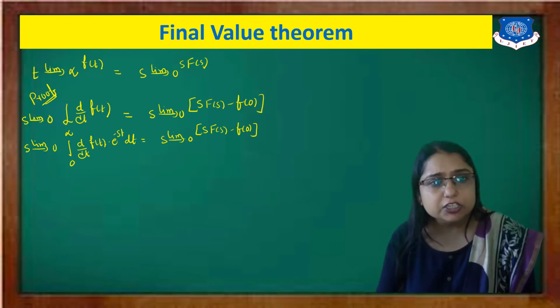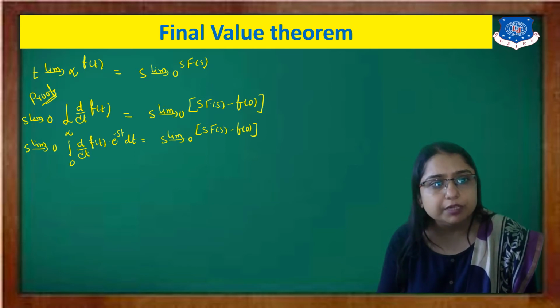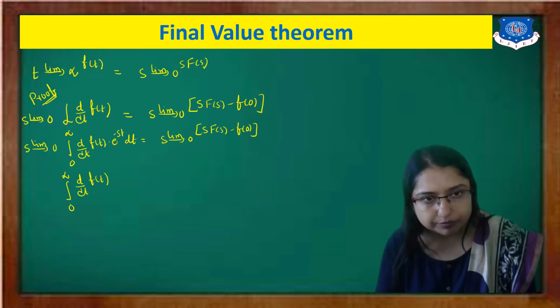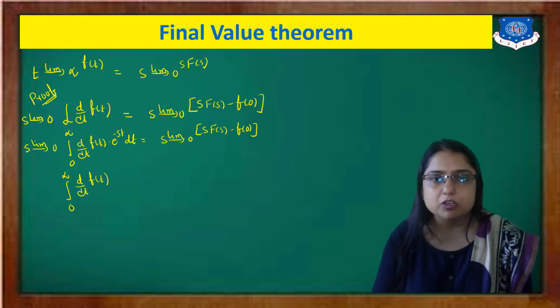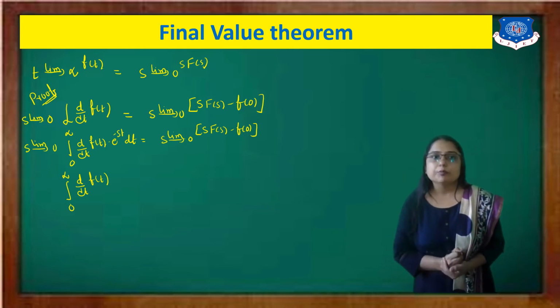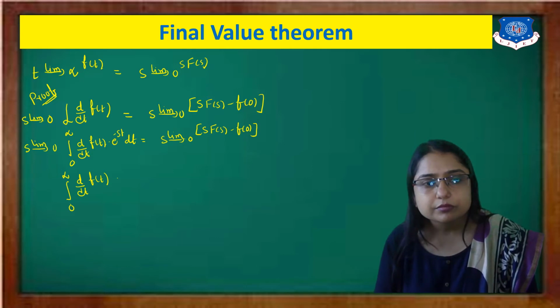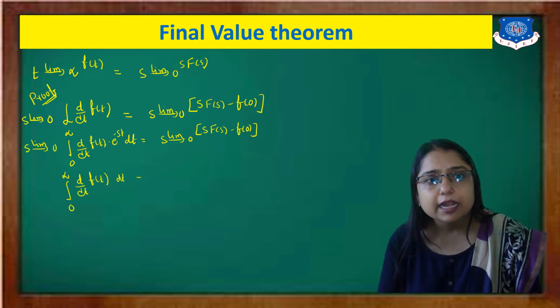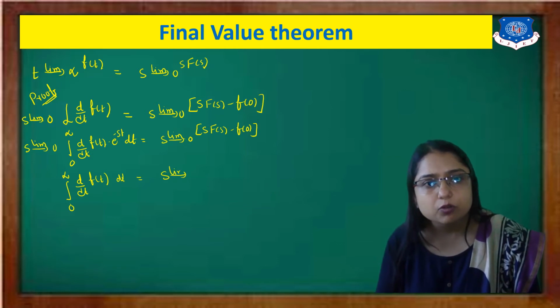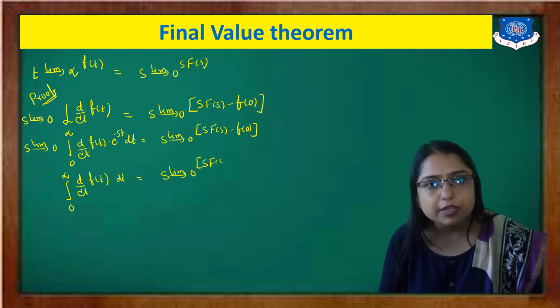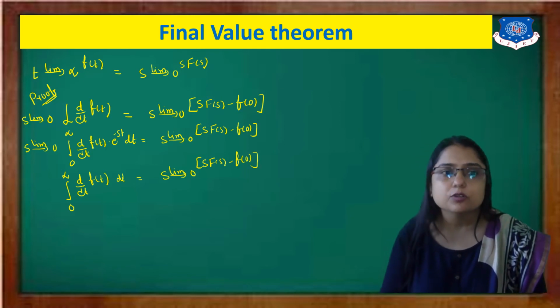Now, as in the initial value theorem, if you remember, we put the limit, which was infinity there, but here the limit is what? It's 0. So you simply put 0. So what you get? Integral from 0 to infinity of d by dt f of t. If we put 0 here, then e raised to 0 becomes 1, so I am not writing that down. And that equals the limit as s tends to 0 of s into F of s minus f of 0.